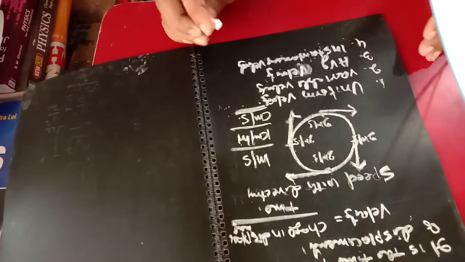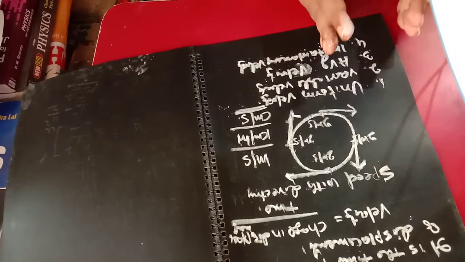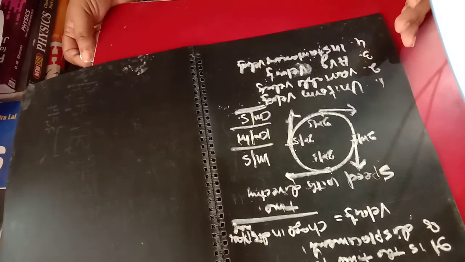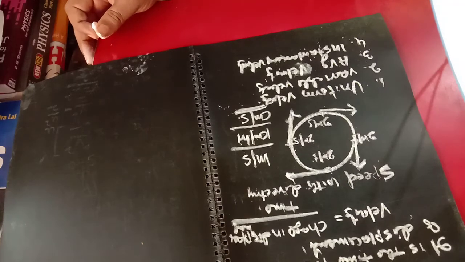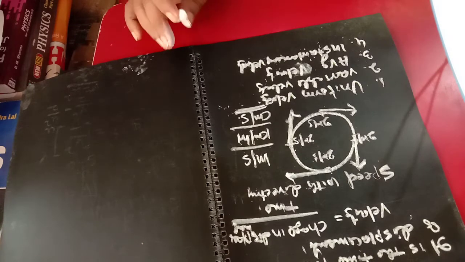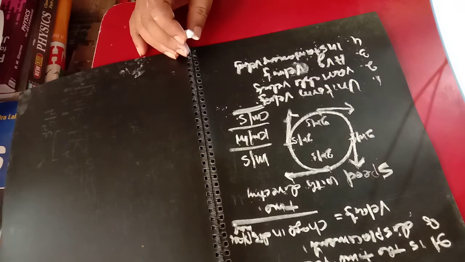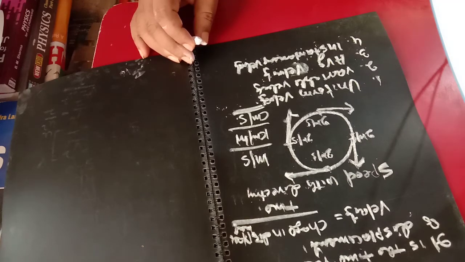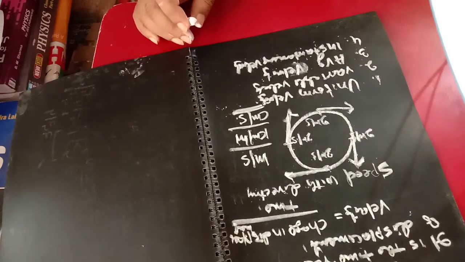Whenever you give the definition of velocity, you must think about the magnitude and direction both. The uniform velocity: the body must be moving in a straight line. Otherwise, if it changes direction, the velocity will also change.